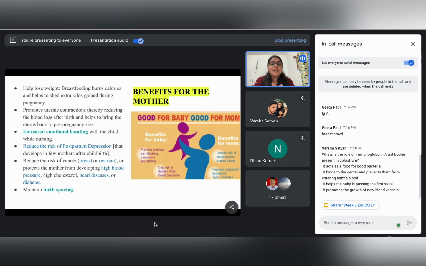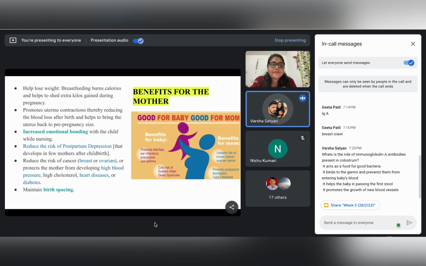Okay. So here, whenever we talk about immunoglobulins, immunoglobulins are basically antibodies. They are acting with any antigen or any pathogen or unwanted germ which is entering into the body, right? That is the basic concept of immunoglobulin. So definitely, if you consider these options, they might seem correct for colostrum, but they have specifically said immunoglobulin A. So your answer should be: it binds to the germs and prevents them from entering the baby's blood, right?